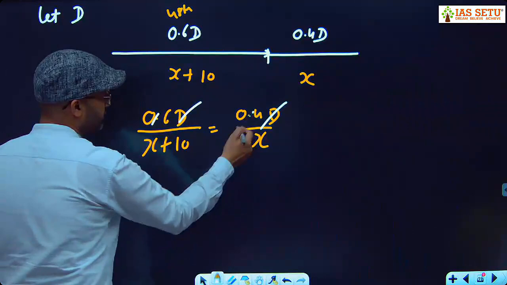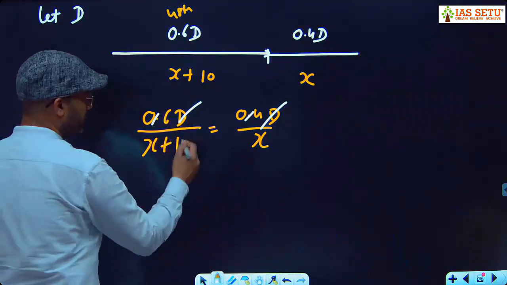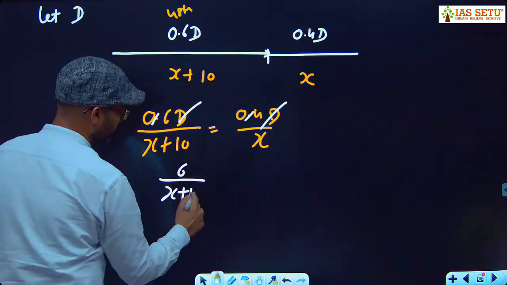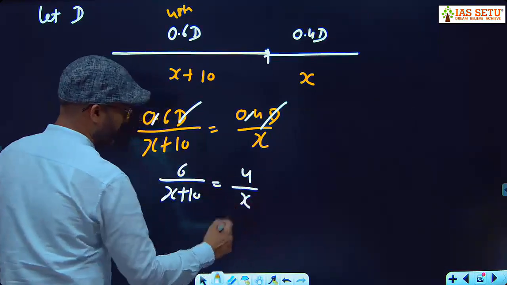Here decimal से decimal कट गया, यहां 6 बचा. 6 upon x plus 10, 4 upon x.